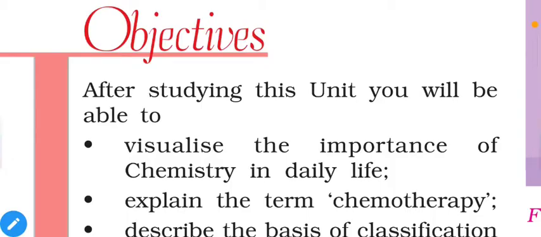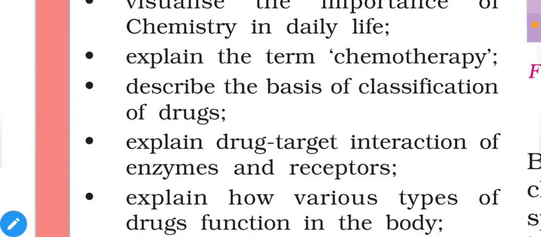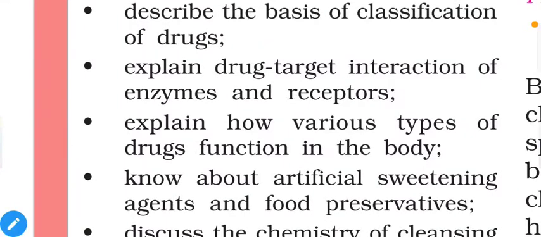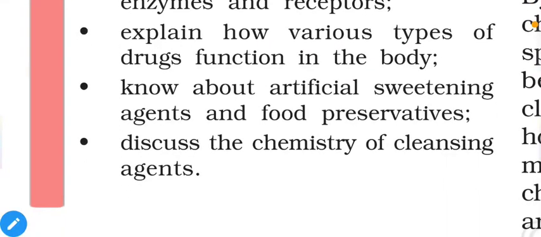The objectives are: visualize the importance of chemistry in daily life, and explain the term chemotherapy, which is the medicinal use of chemistry. Describe the basis of classification of drugs. That means our first category will be medicines or drugs, in which we use chemistry. Explain drug-target interaction of enzymes and receptors. Explain how various types of drugs function in the body, and know about artificial sweetening agents and food preservatives. So the second topic will be about foods. And last, discuss the chemistry of cleansing agents.